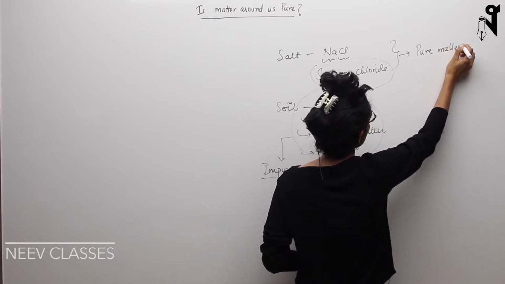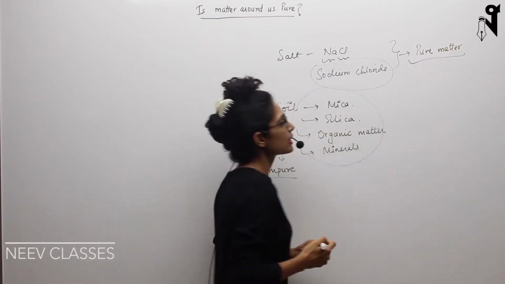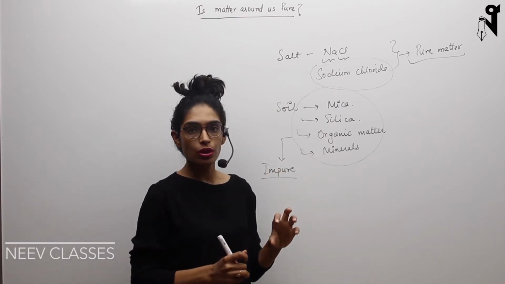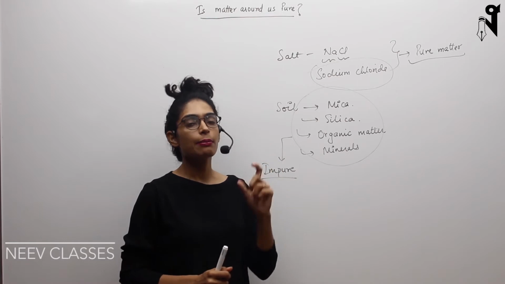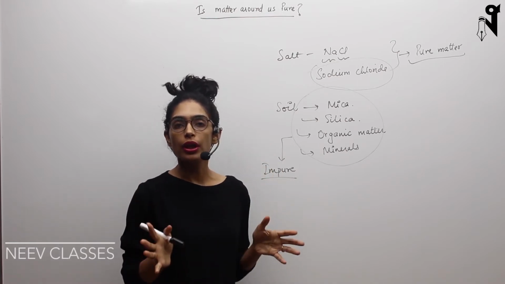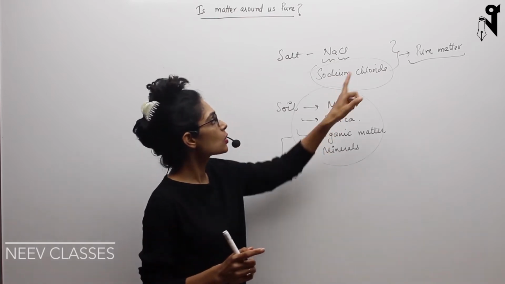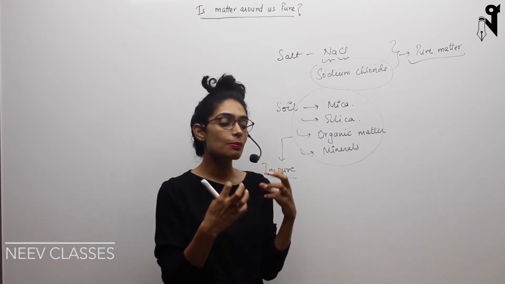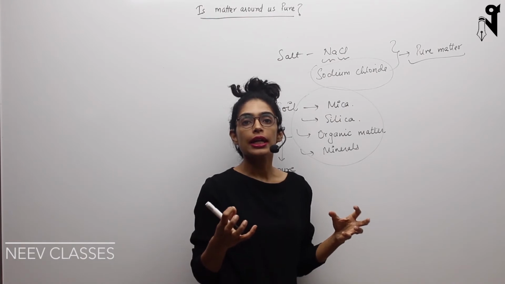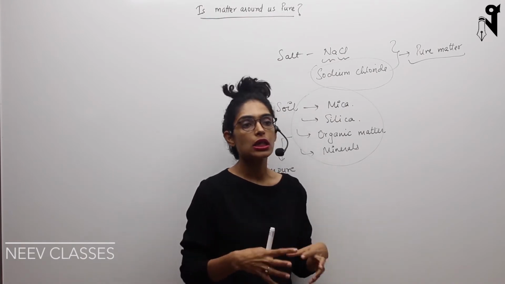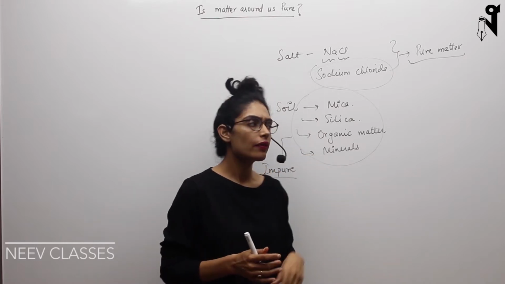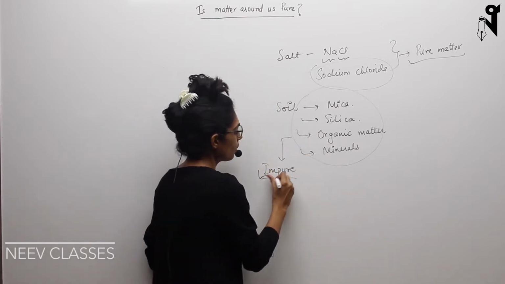We will understand this in much more detail, and I'll give you more examples. But for now, when the composition is the same throughout, or the same molecule or same chemical composition is there in a matter, it is called pure matter. If there are multiple different substances present which have different chemical formulas, or different substances have been mixed together, then it is called impure matter.